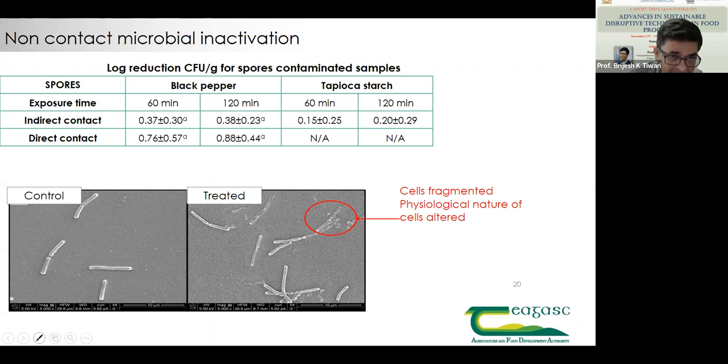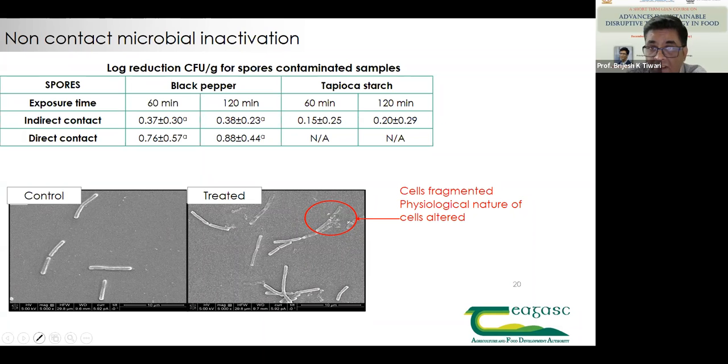Now, when it comes to the inactivation mechanism, if you see here, the control cells are Bacillus subtilis cells, and when we treat them, there is just disruption of those cells. That means the cells fragmented and the physiological nature of the cells was altered. This is what was observed in this case. Whereas the inactivation mechanism for airborne acoustic is not fully understood, and we are still trying to establish it at this stage.